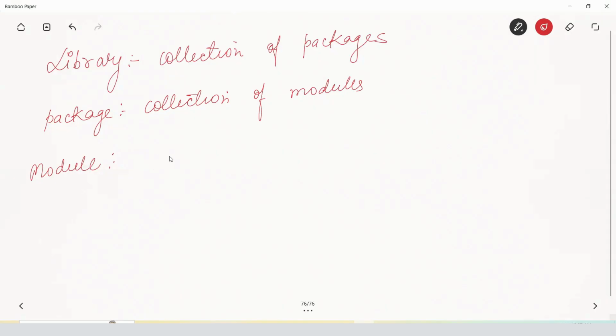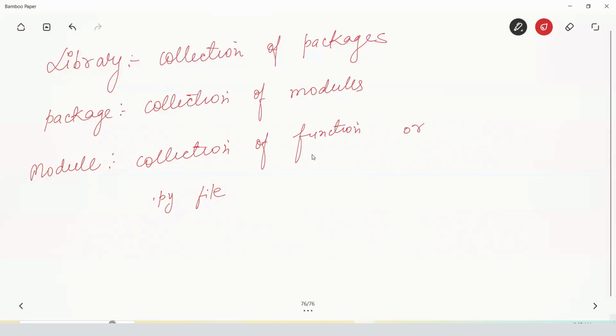A module is just a collection of functions. Now you already know what a function is, we discussed that in previous videos. So a collection of functions, or you can say a module is just a .py file only. Any simple .py file, you can say it is a module.